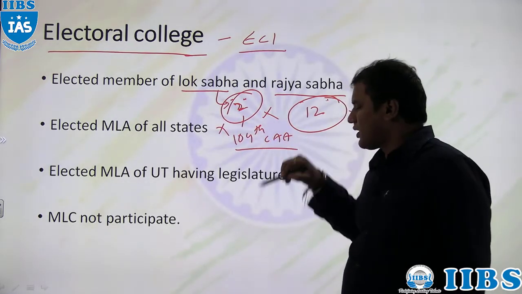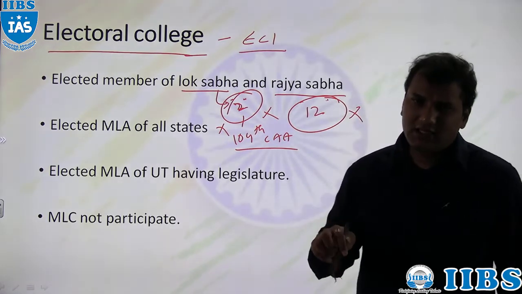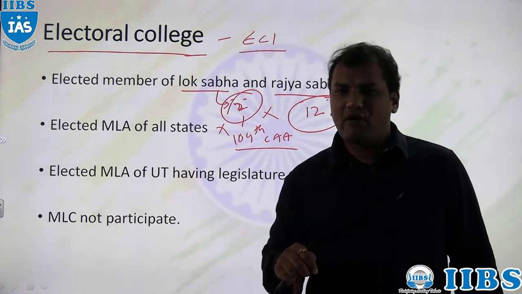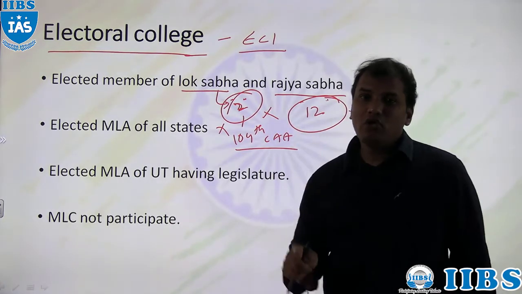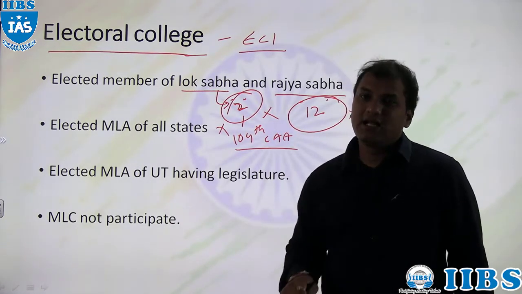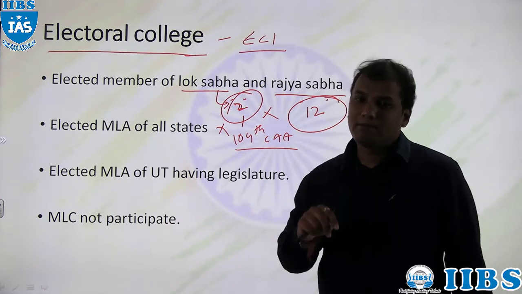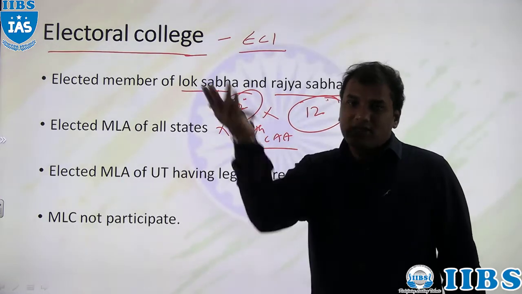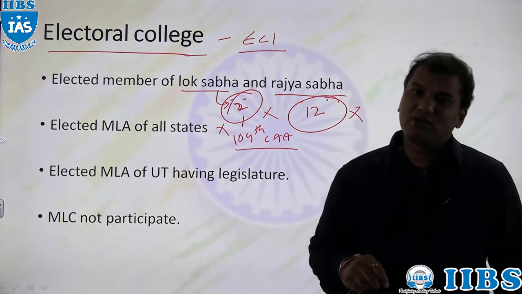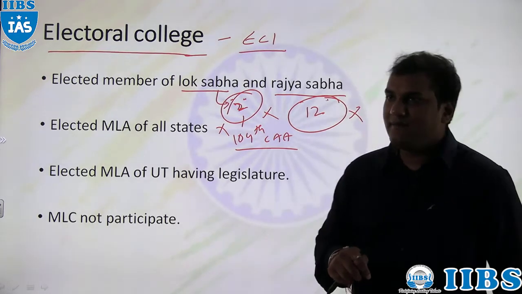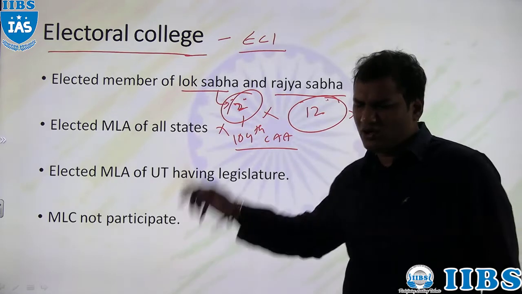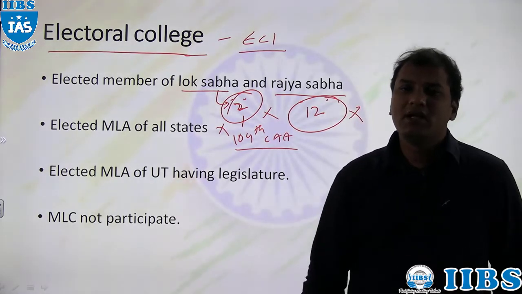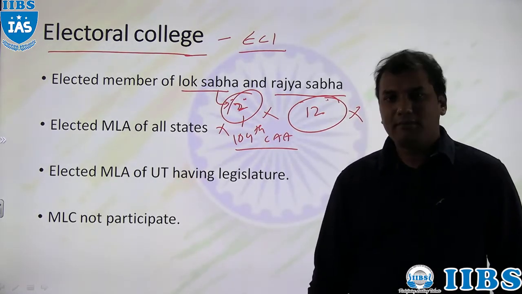So by the 104th Constitutional Amendment Act, there was a 2-seat reservation for Anglo-Indians, and those 2 seats were filled through nomination by the president. Now we don't have such provisions. So whenever the next election of the president is held, at that time we don't have any nominated member in Lok Sabha. Anyway, a nominated member will not participate in the election of the president.